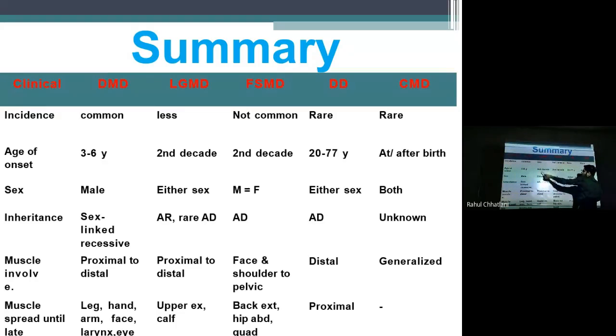LGMD, less common, second decade of life, either sex can be affected. It is autosomal recessive, rarely autosomal dominant. Proximal to distal, upper extremity and calf muscle will be affected.